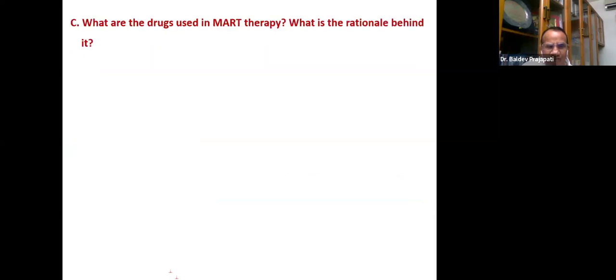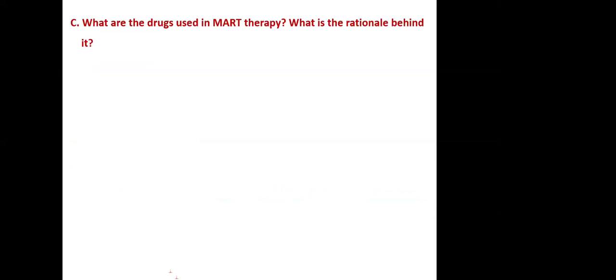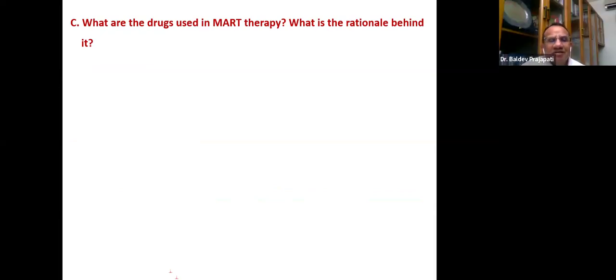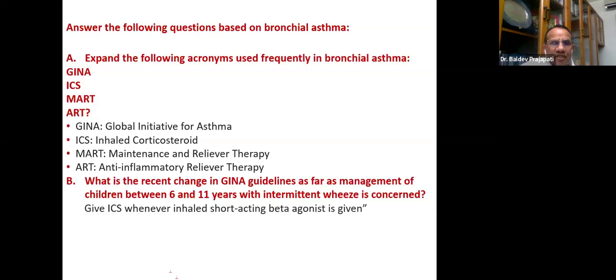Inhaled corticosteroids. And what are the drugs used in MART therapy? Yes, somebody has given us BP. We can use MART. What is the rationale behind it? What is the MART? If I remind you, we already discussed, MART means maintenance and reliever therapy.